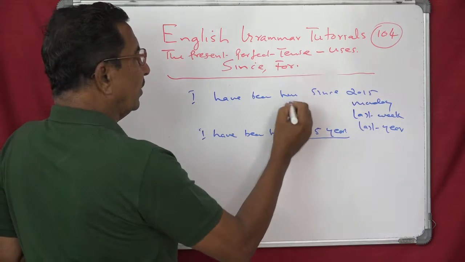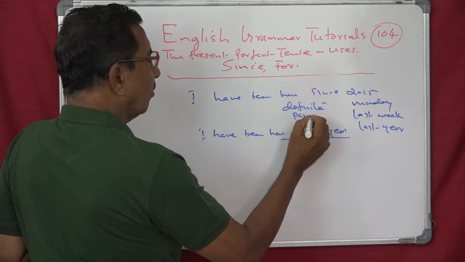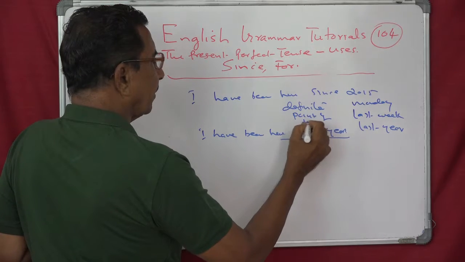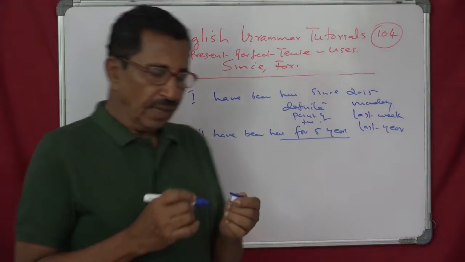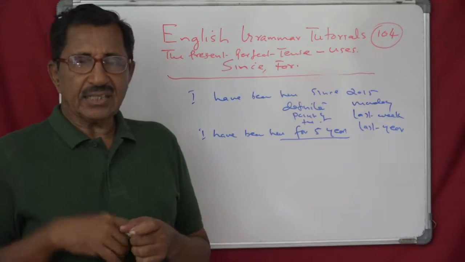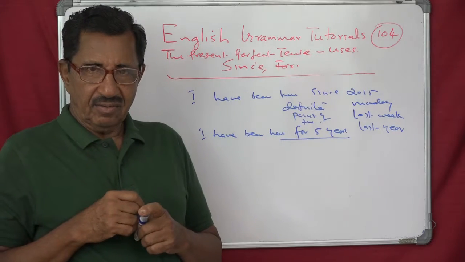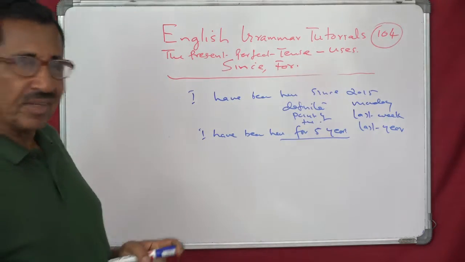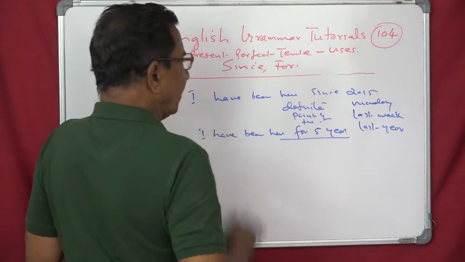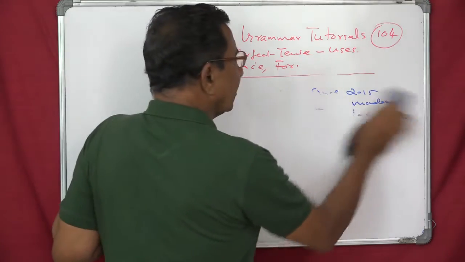Here I have got a definite point of time. Here, the definite point is absent. Only a period of time. It doesn't say when it begins. Understand? Only the end time is mentioned here. Hope you have followed me. Alright, let's have some more examples, then you will see.